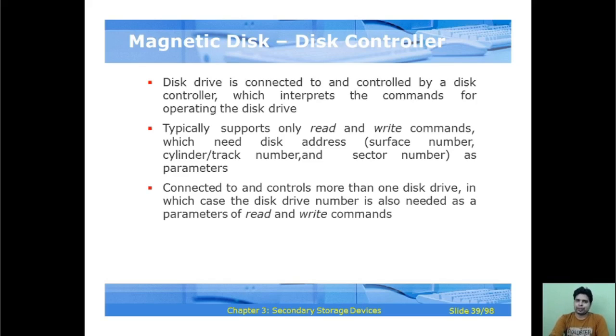If we talk about the magnetic disk and disk controller, these are some key characteristics. The disk drive is connected to and controlled by a disk controller, which interprets the commands for the operating system to the disk drive, and typically supports only read and write commands, which need the disk address, meaning surface number, cylinder or track number, and sector number, as parameters. It is connected to and controls more than one disk drive, in which case the disk drive number is also needed as a parameter for read and write commands.